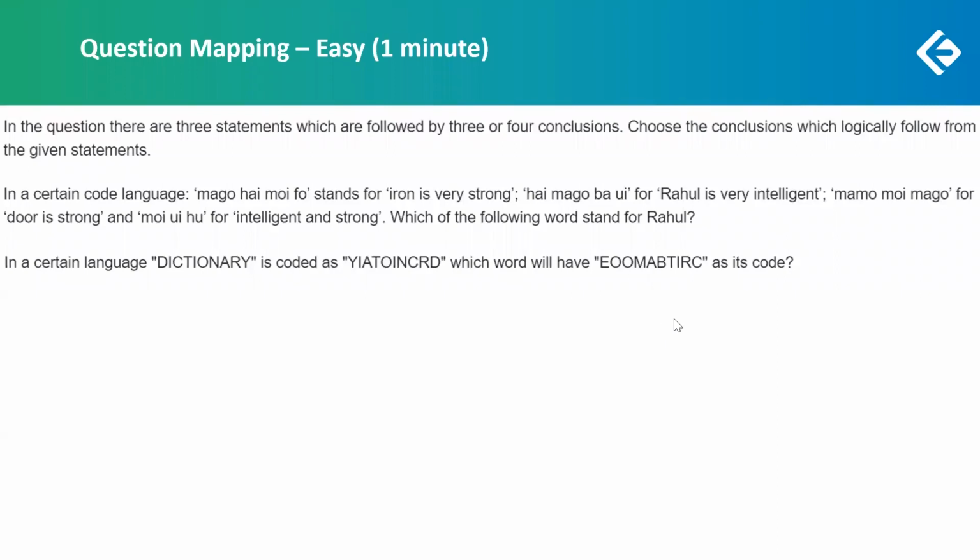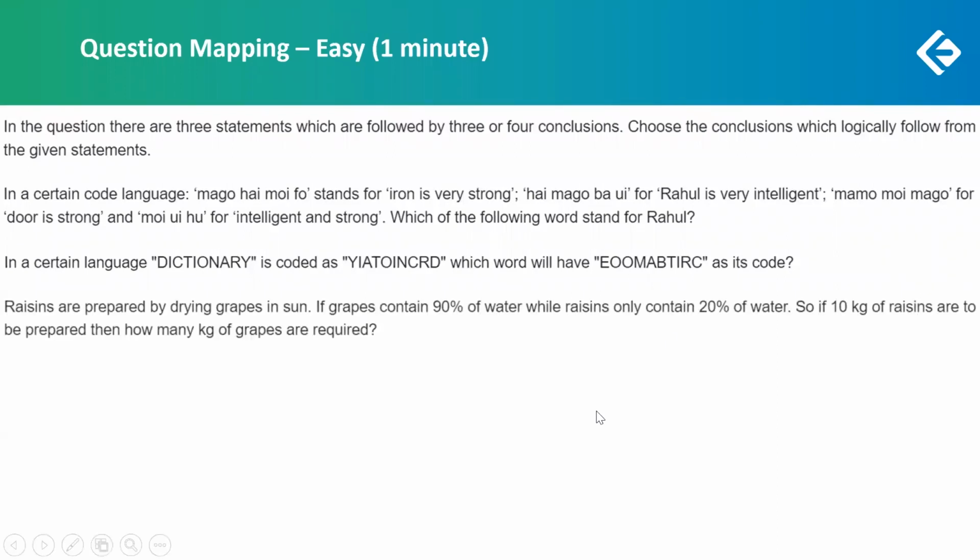Then this again is a question from the quant section. It is basically a percentage question. If you remember, we had this question in exercise 2 or the solved examples. This is a very simple question. We have done it numerous times.